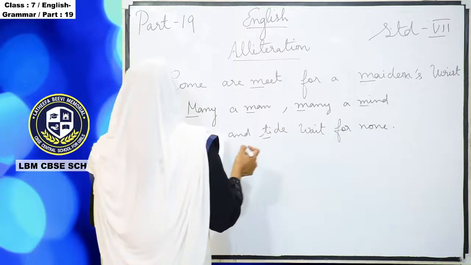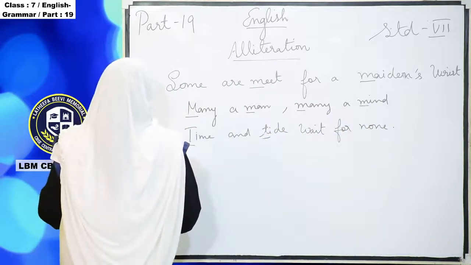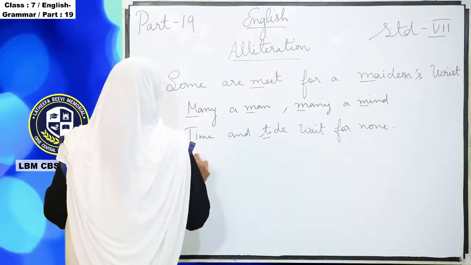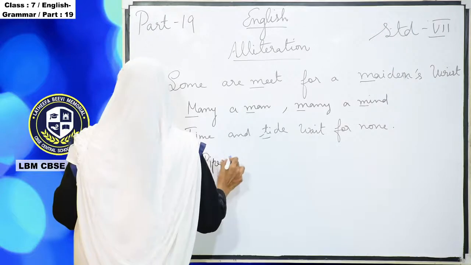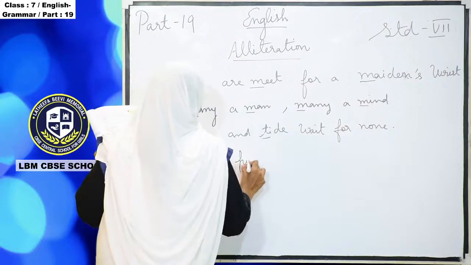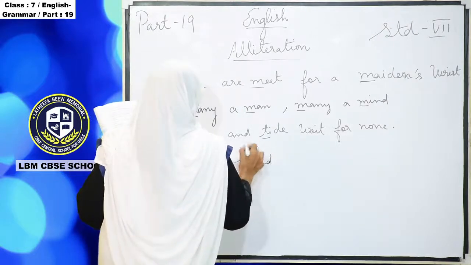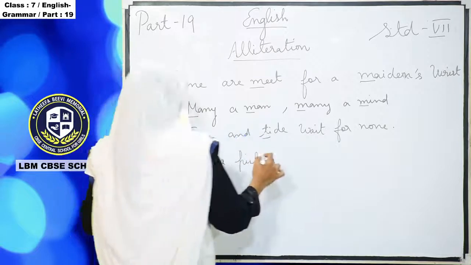Second one, P sound. Peter Piper picked a peck of pickled pepper. How does the sound repeatedly come? Look at that sentence.